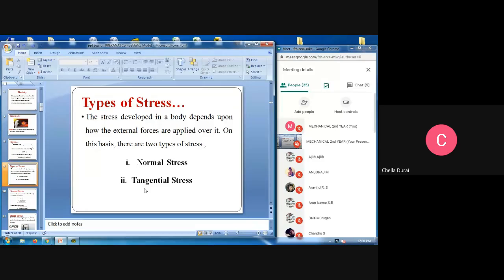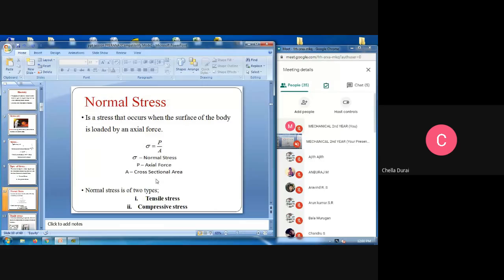There are two different types of stresses. The first one is the normal stress and the second one is the tangential stress. The stress developed in a body depends upon how the external forces are applied over it. On this basis, they are divided into two different types, the normal and tangential.